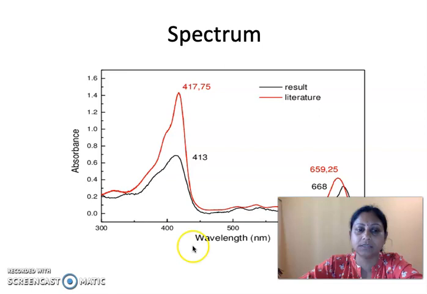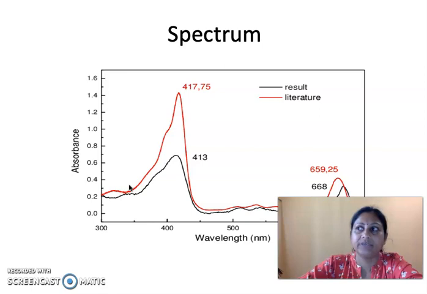Now this is a typical spectrum. Here you can see that this is the intensity of the radiation that is absorbed, and that is measured in terms of the absorbance. And on this x-axis, here we see that there is a wavelength, but we can also draw the graph on the basis of the frequency. Now we get a lot of information from this spectrum. What type of information?